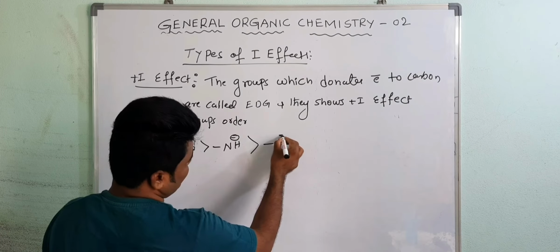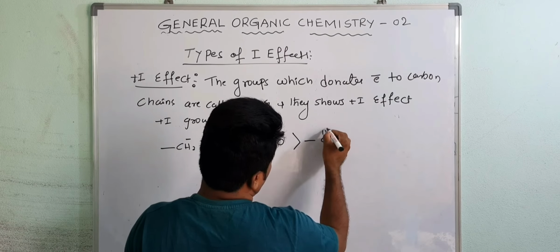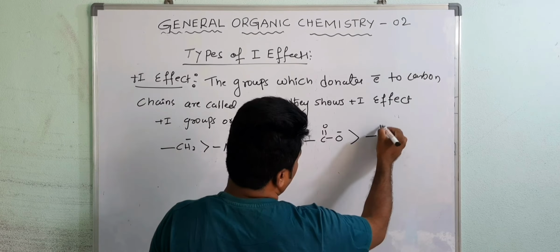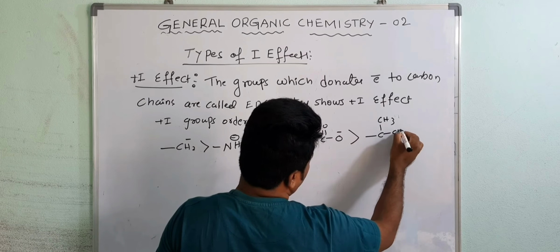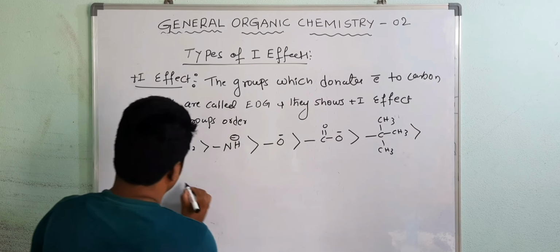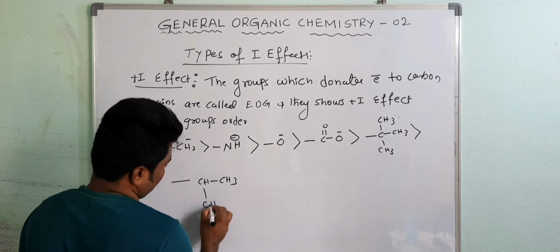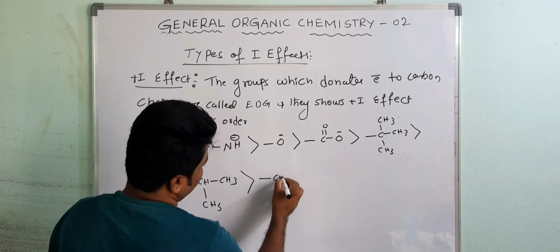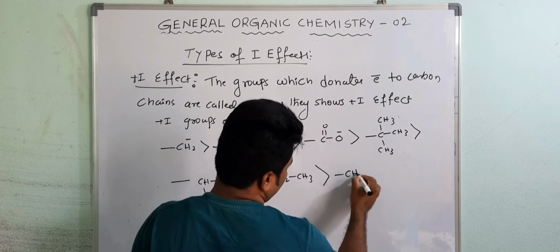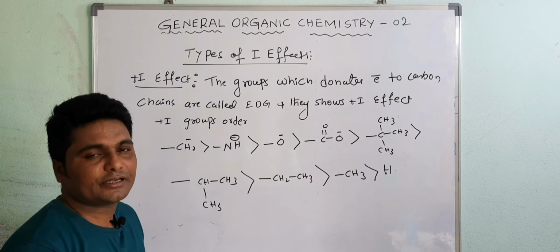Then oxygen, then here the carboxylate ion, then after that tertiary carbon atom, then secondary carbon atom, then primary, then methyl, and last this is H. This is the plus I effect group order.